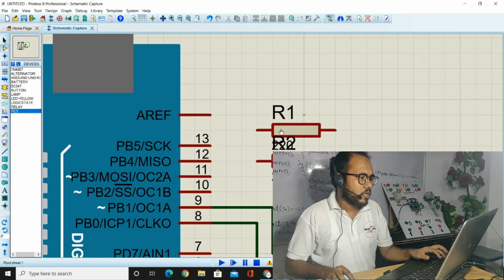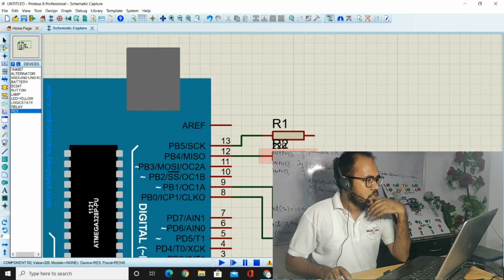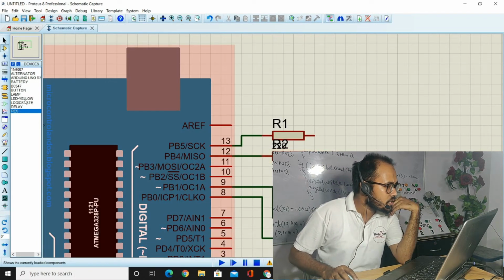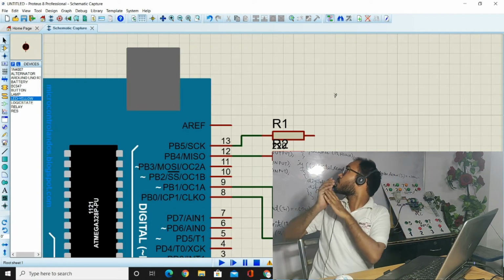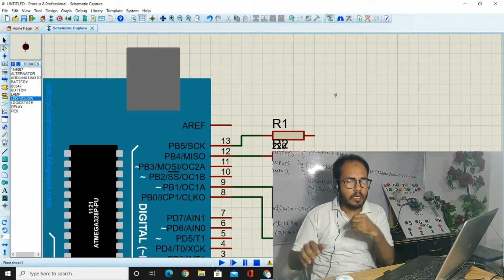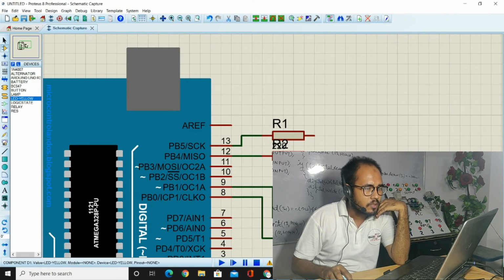Okay, now we have to disconnect it from the 13 number. We're not connected to the 12 number. Here you can see that the resistor LED is yellow, and we have decided the yellow color is connected to the tail number, so we have to connect it here. LED is connected to the tail number. So there is the connection of the tail number.